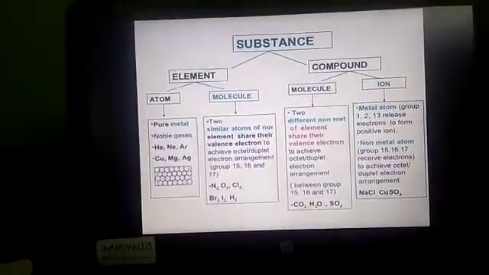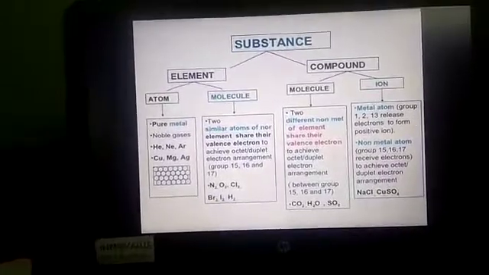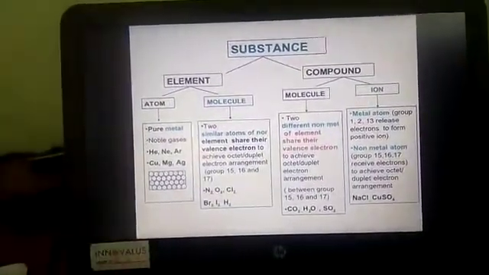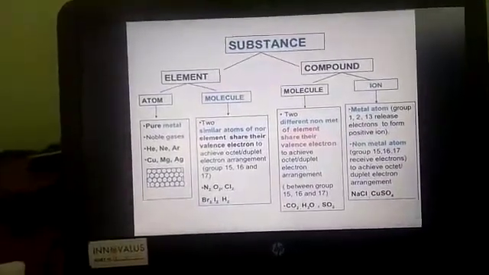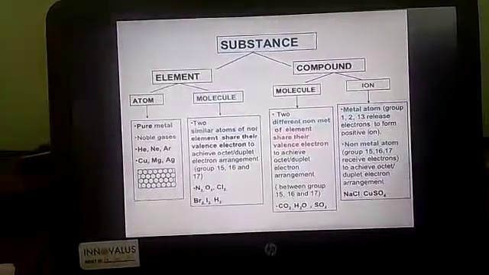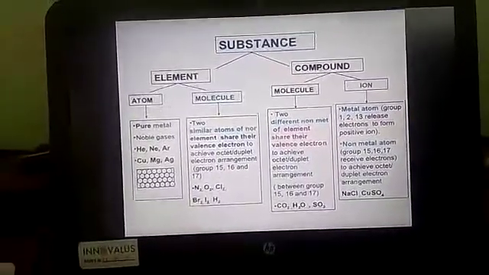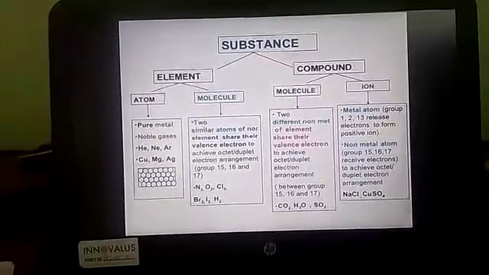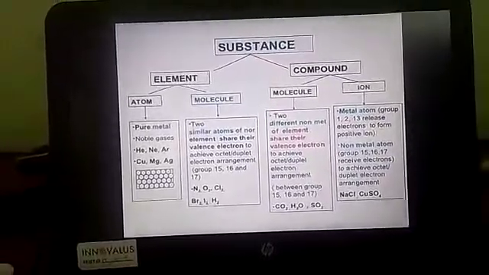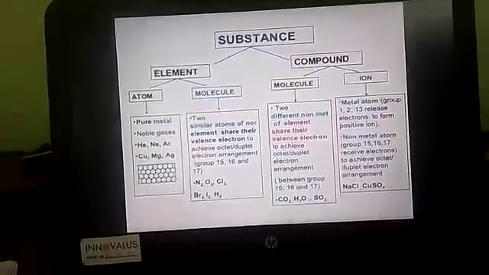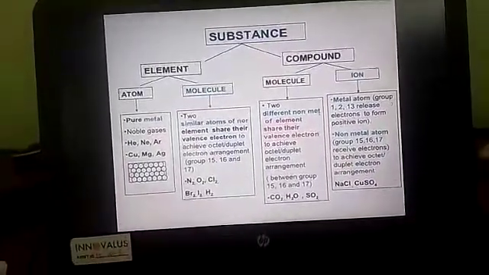See, atom: pure metal, noble gases, helium, neon, argon, copper, magnesium. And molecule, it is made up of two atoms and is derived from a pure substance. It is similar atoms or elements sharing their valence electrons to achieve the electron arrangement.